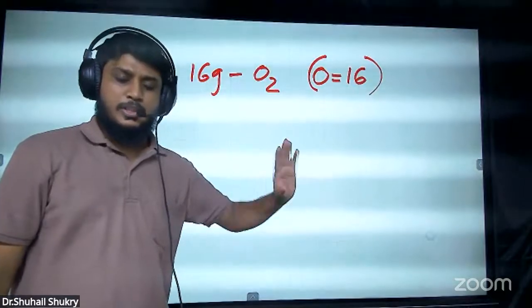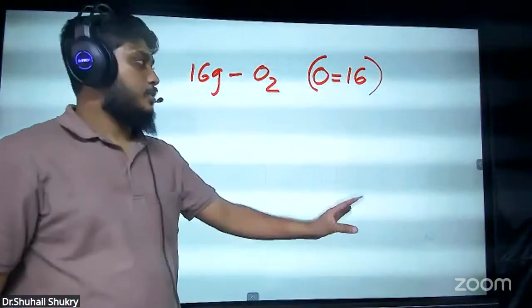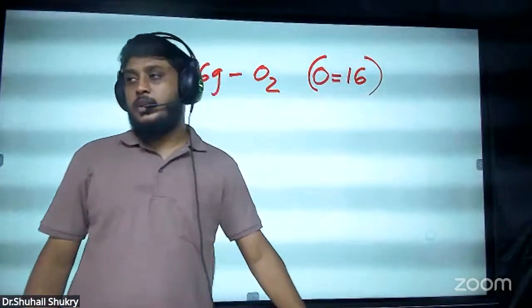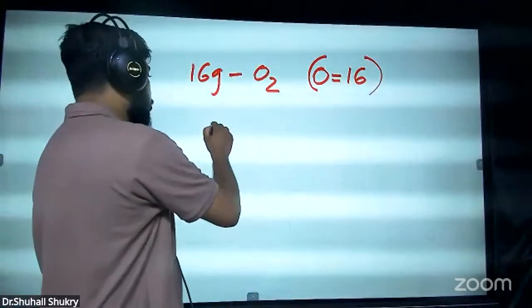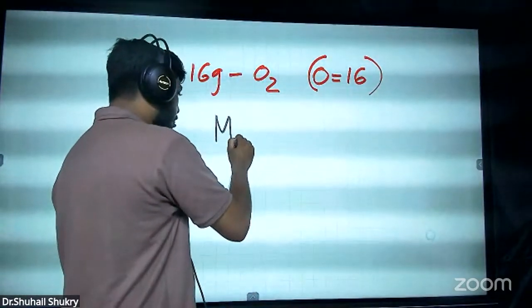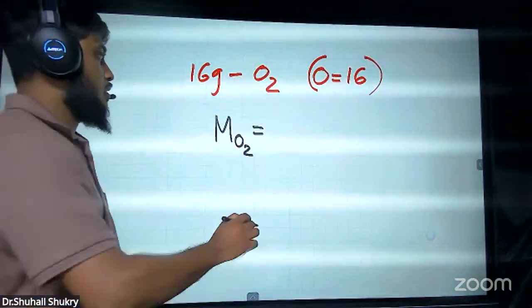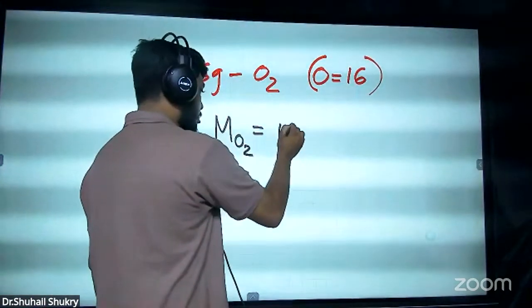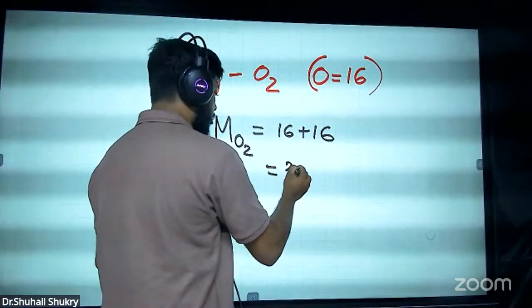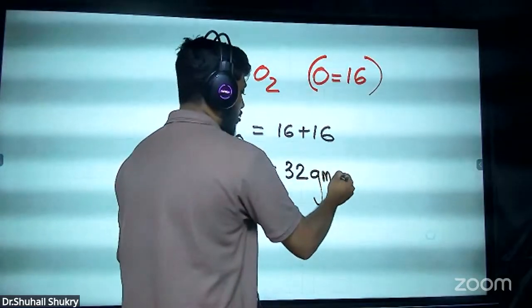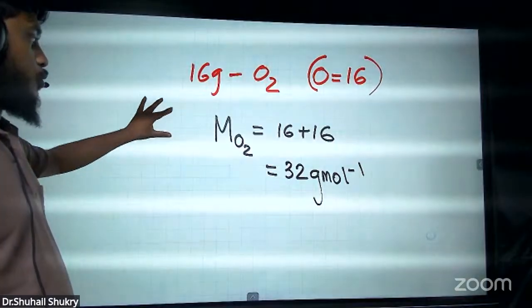Whatever is given here is the molar mass of one oxygen, but the molar mass of O2 we have to write as capital M of O2. One oxygen is 16, so two oxygens is 2 times 16, which is 32 grams per mole. That is the molar mass of O2.